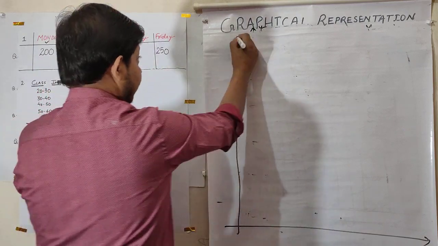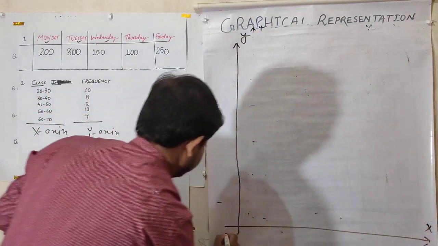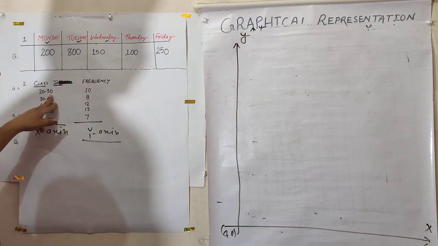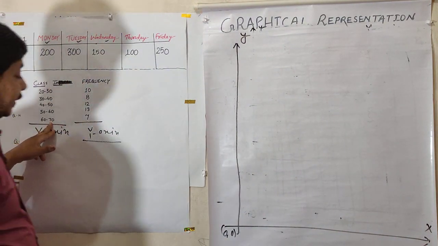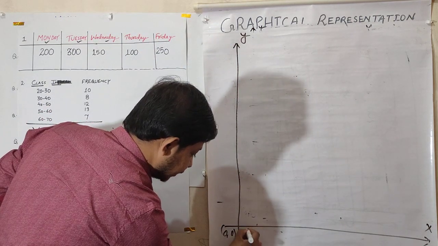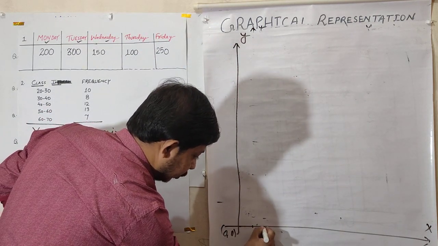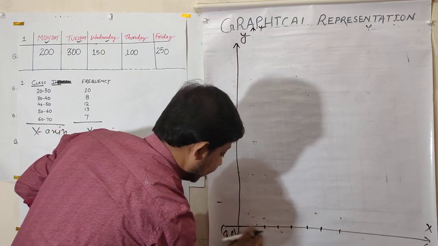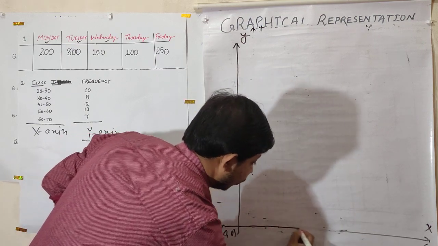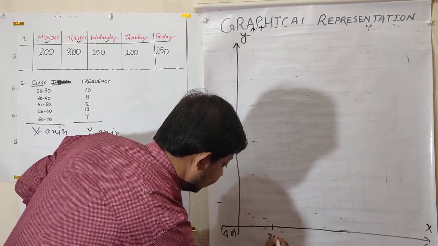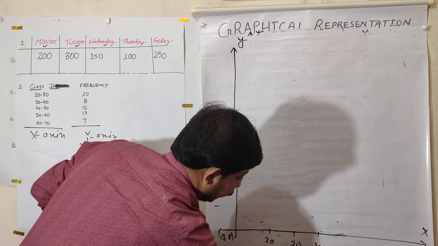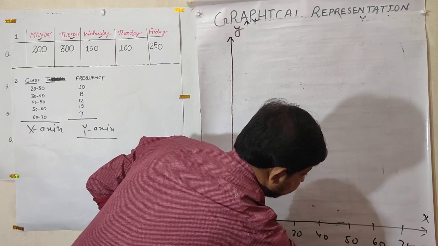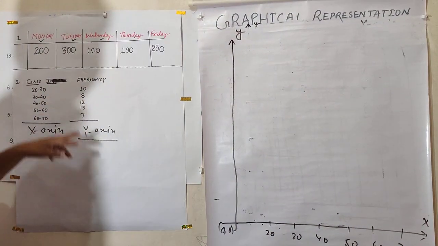See, I have written this is y, this is x, this is 0. Good habit. Then 20 to 30, 30 to 40, up to 60 to 70. So we have to arrange them here. Suppose this is 0, 10, 20, 30, 40, 50, 60, 70 like this. So we will draw according to the length. This is the class interval. Then we have to check the frequency.